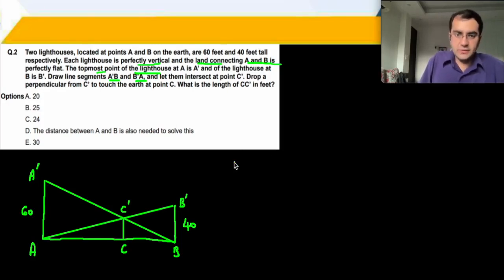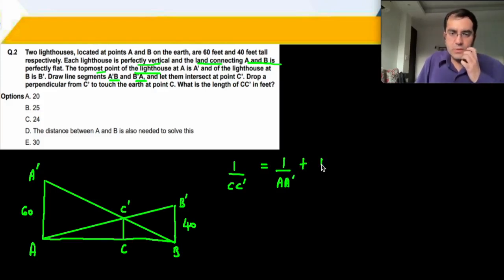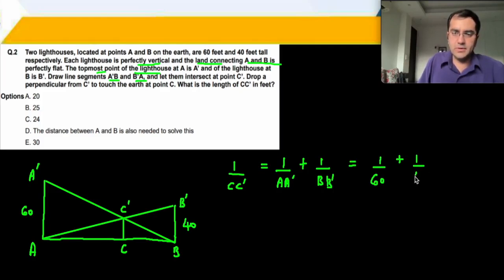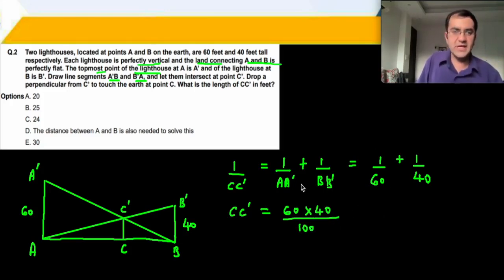We know the answer for this. There is an existing result in geometry: 1 upon CC dashed is equal to 1 upon AA dashed plus 1 upon BB dashed. You get 1 upon 60 plus 1 upon 40. So the final value for CC dashed turns out to be 60 into 40 divided by 60 plus 40, that is 100. Just solve and simplify this. 6 into 4, 24 is the right answer for CC dashed. And that's question number 2.